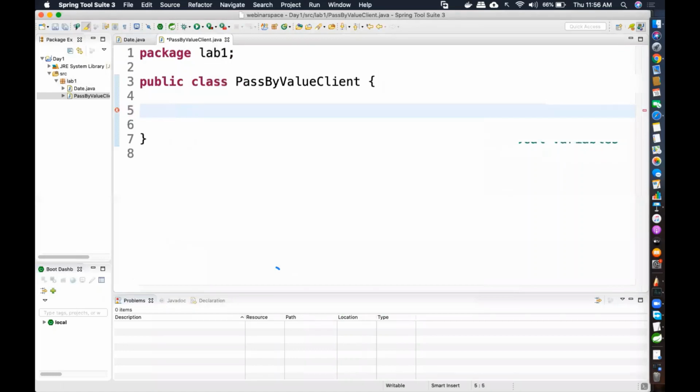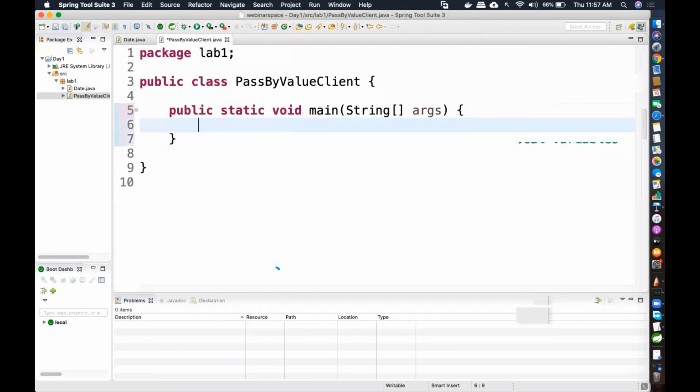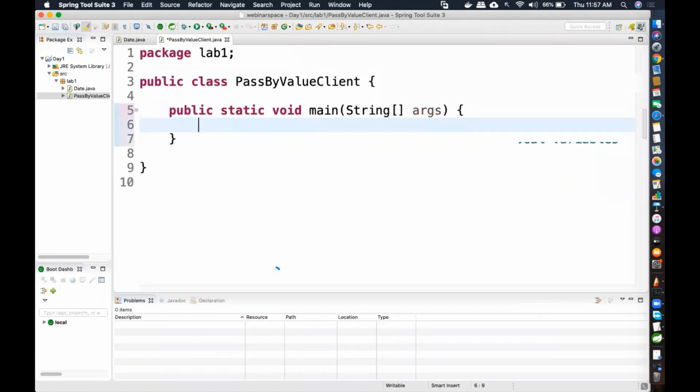If you want to create a main method, there is a shortcut in Eclipse. Every IDE may have a different shortcut. In IntelliJ you write PSVM and then press control space. But in STS and Eclipse you just write main and then press control space and enter. Let me repeat: I'm going to write main, control space, and just press enter. Are you understanding? So this is my entry point.